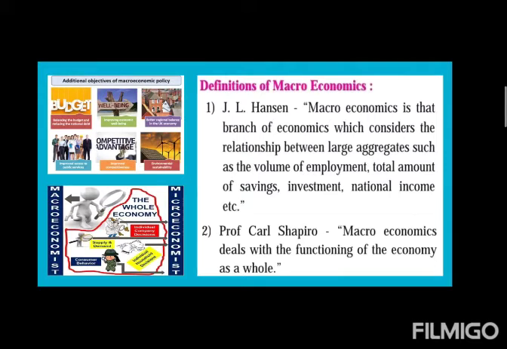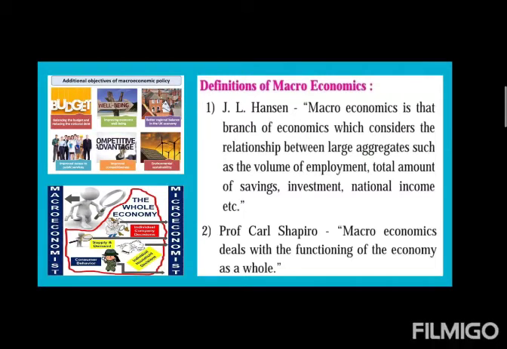Now let's start with the definition that you are going to study in 12th standard. Here we have 2 different economists. Let's see who is the first one. First one is Professor J.L. Hansen. Let's see what he is saying. According to J.L. Hansen, macroeconomics is that branch of economics which considers the relationship. Remember the word relationship.